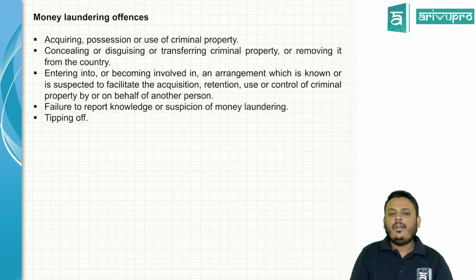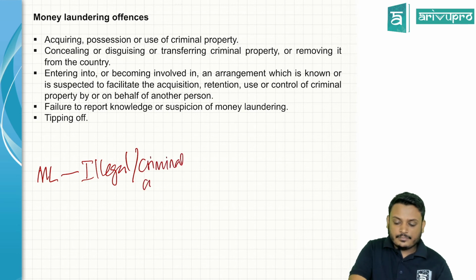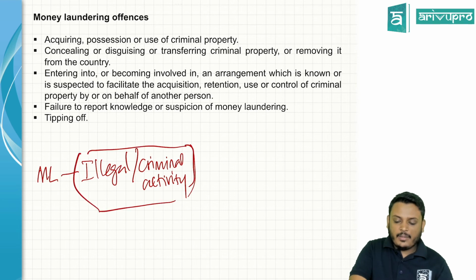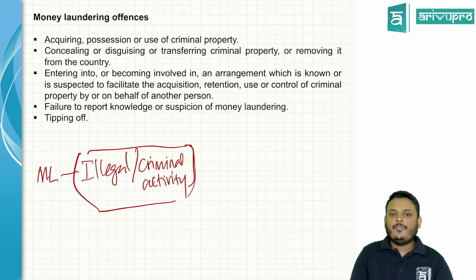And what are the offenses included in money laundering? As I said, money laundering is illegal. Money laundering is an illegal activity and money laundering is a criminal activity. Why do we say that money laundering is a criminal activity? We need to understand certain things. The first thing is acquiring, possession, or use of criminal property.